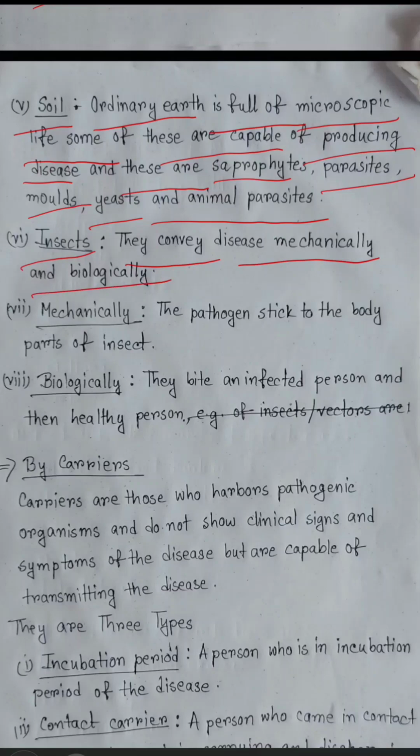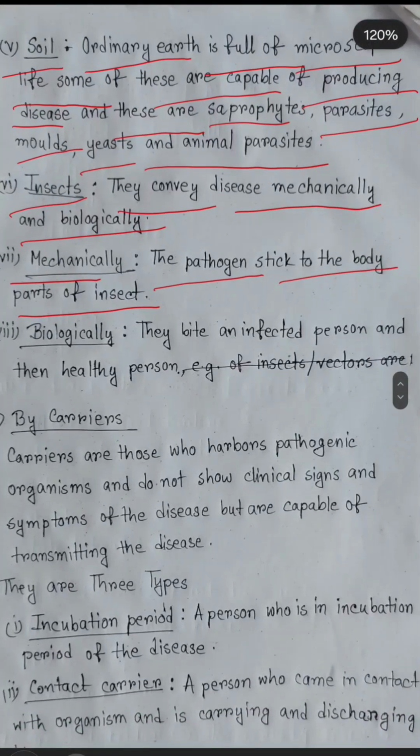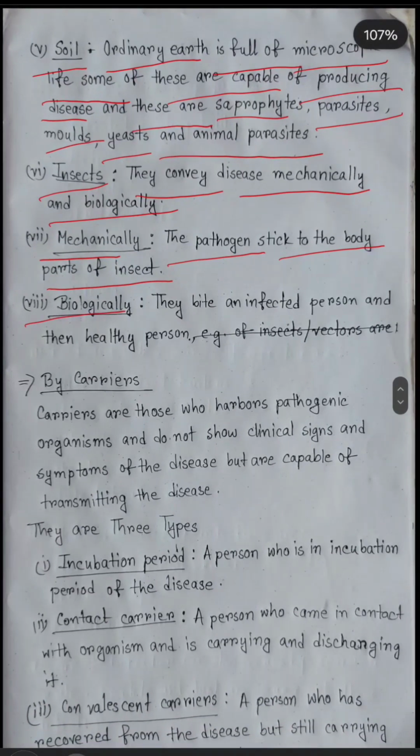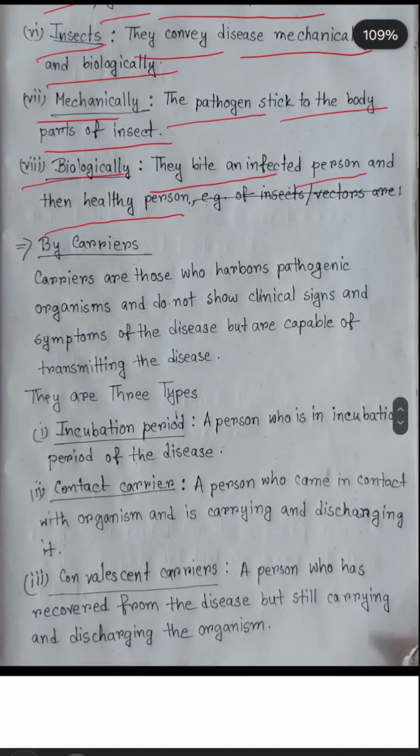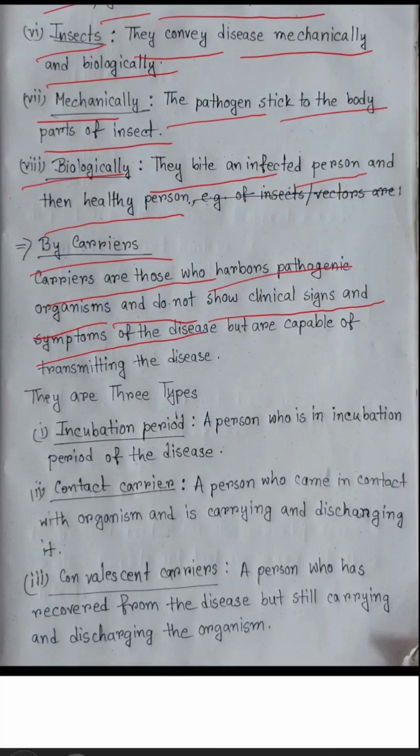Number 7, mechanically: the pathogen sticks to the body part of the insect. Number 8, biologically: the insect bites an infected person and then a healthy person. Next is by carrier. Carriers are those who harbor pathogenic organisms and are not showing clinical signs and symptoms of the disease, but they are capable of transmitting the disease.